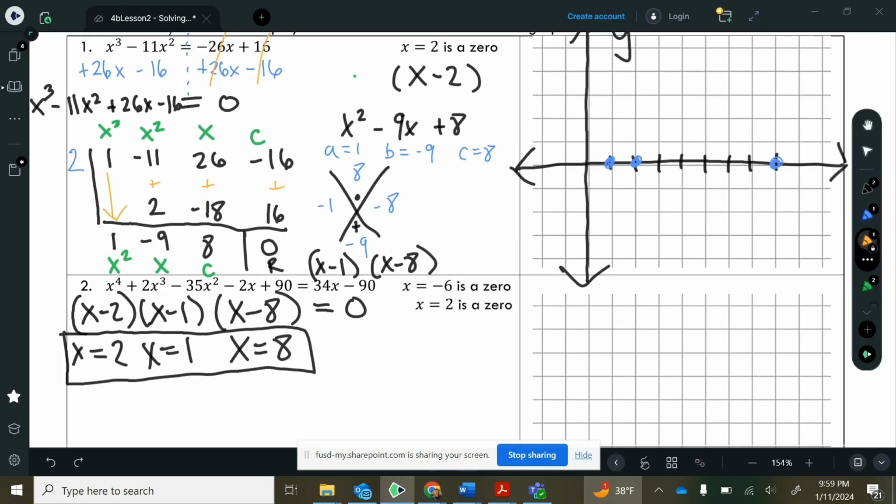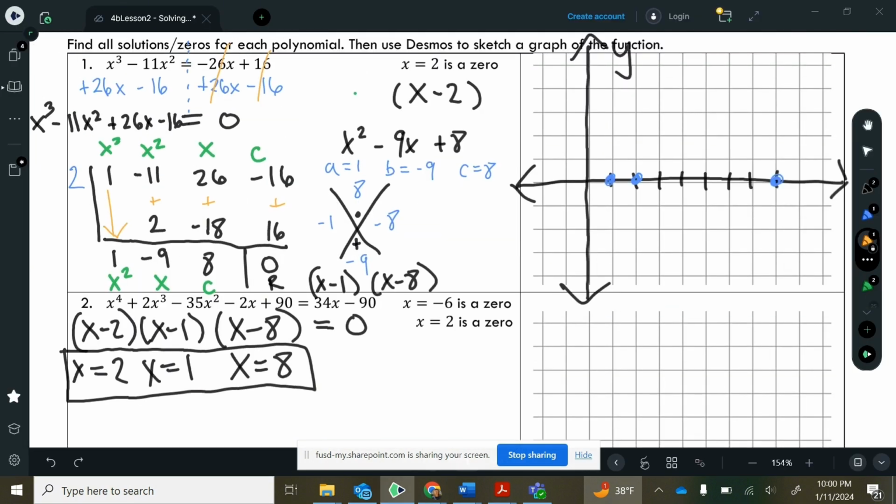We might be able to fit that on here. Let's do this. We'll scale our y-axis by 4s. So we'll go negative 4, negative 8, negative 12. Here's negative 16. That's where we saw on Desmos we have our y-intercept.